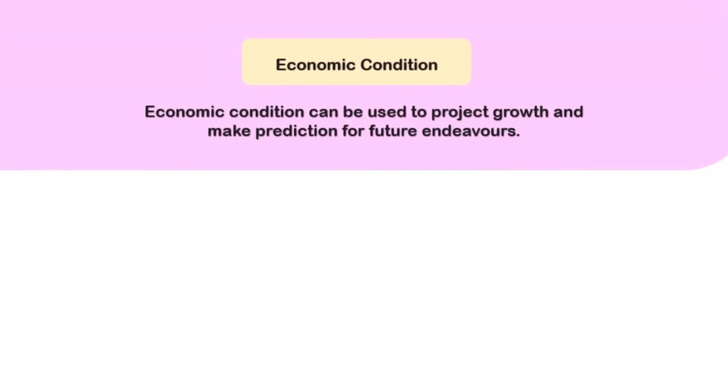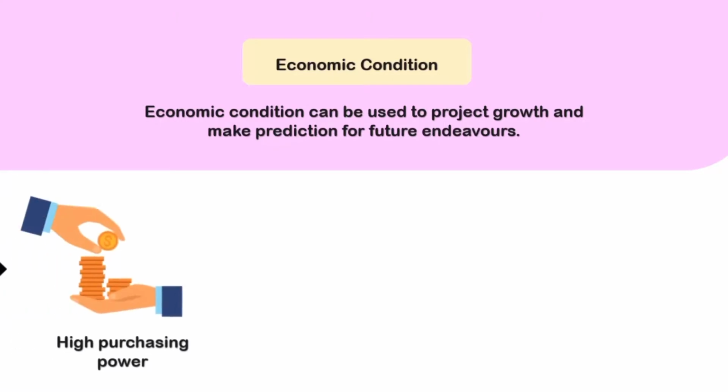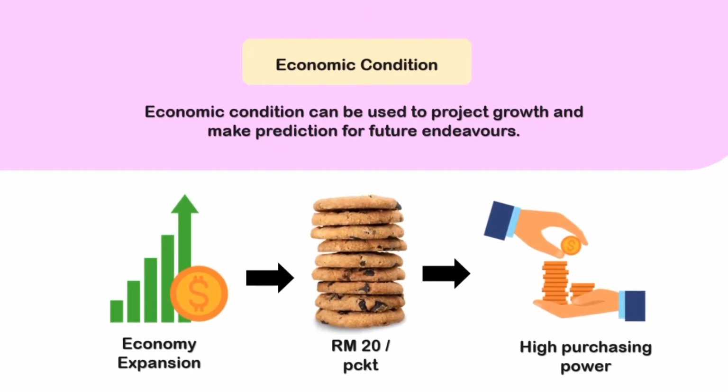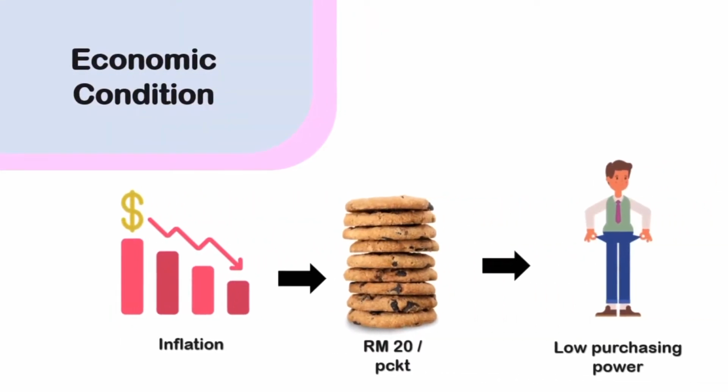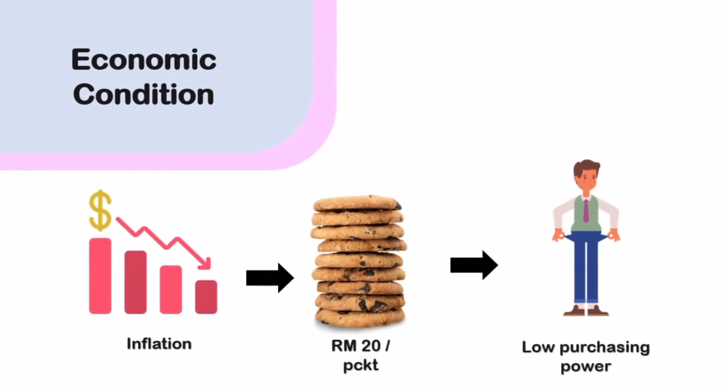Next is economic condition. It can be used to project growth and make predictions for future endeavors. For example, when the economy is facing expansion, 20 ringgit per packet for cookies is considered cheap because people have high purchasing power. But when the economy faces inflation, the 20 ringgit packet of cookies can seem expensive because people have low purchasing power. Next is legal and regulation.